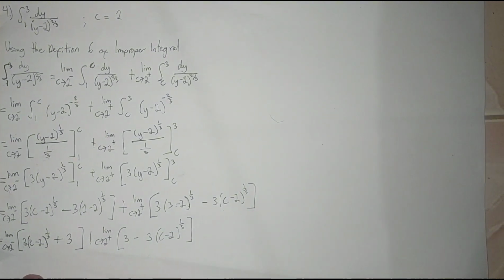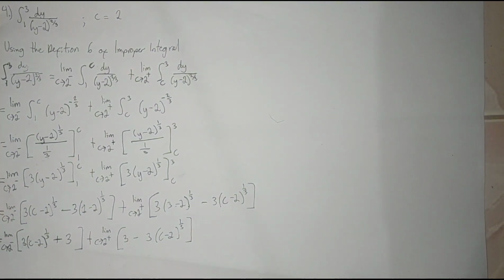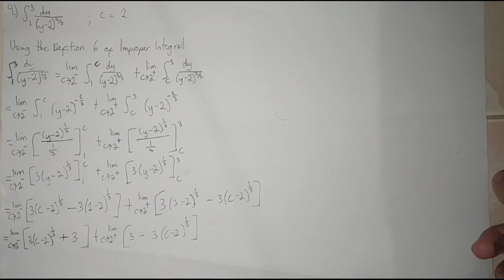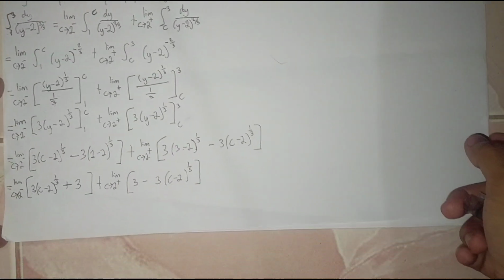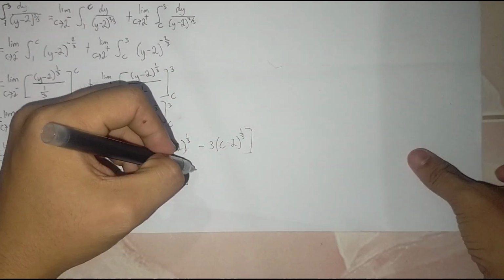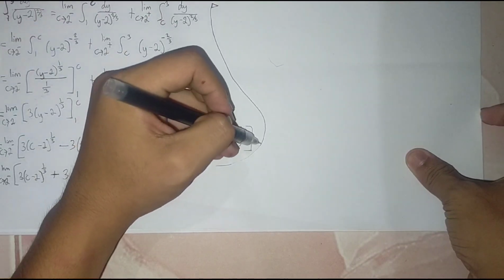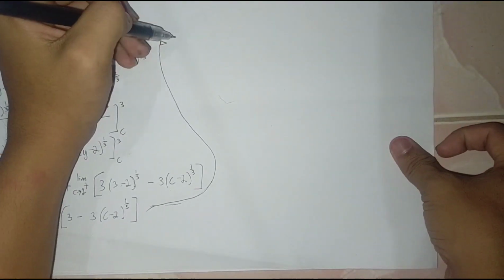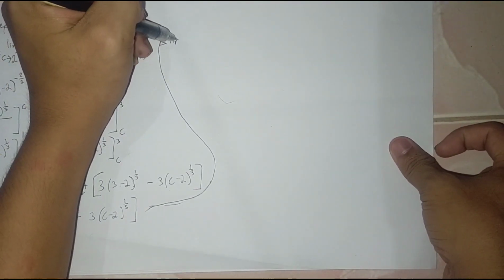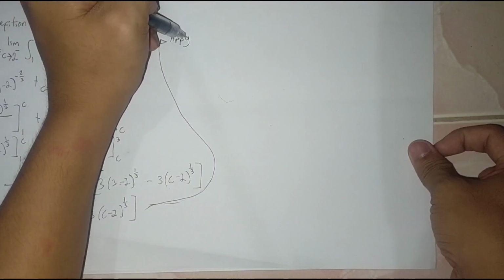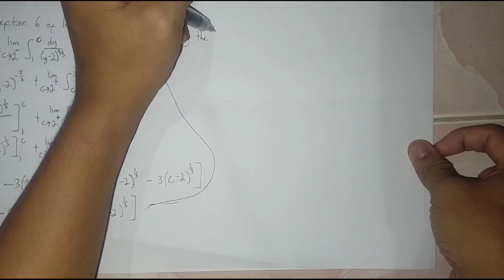Then since we finished applying the boundaries, let's proceed to applying the limit. Apply the limit.